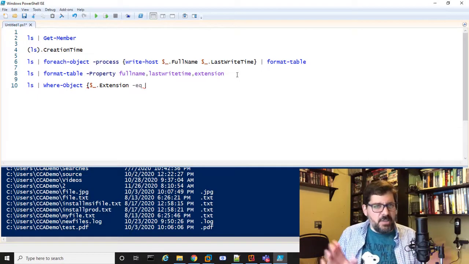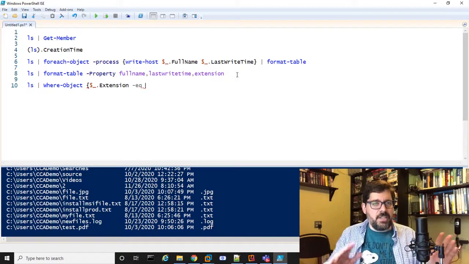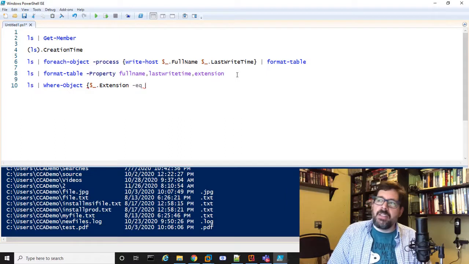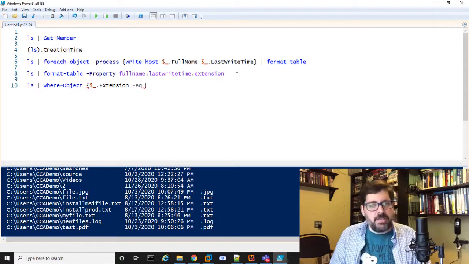So it's a little different than if you're familiar with other programming languages. But this is actually similar if you're familiar with scripting in Bash, right? This is very similar to how Bash scripts work, when you'd use Boolean operators.